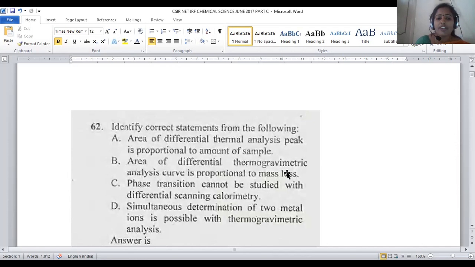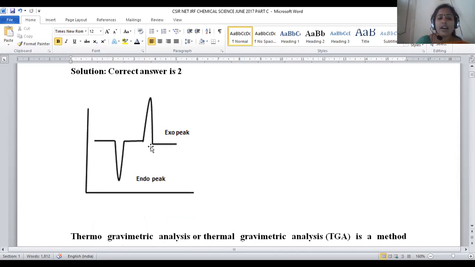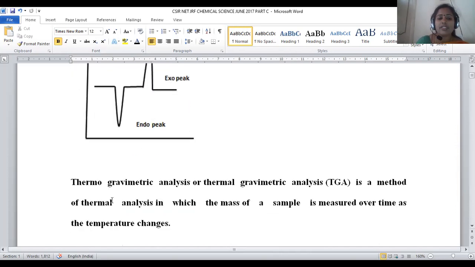And area of the differential thermogravimetric analysis curve is proportional to mass loss. Thermogravimetric analysis is a thermal analysis method in which the mass of the sample is measured over time as the temperature changes.